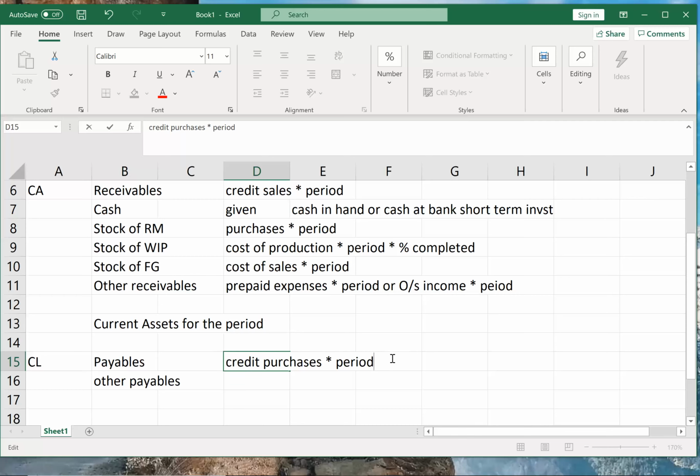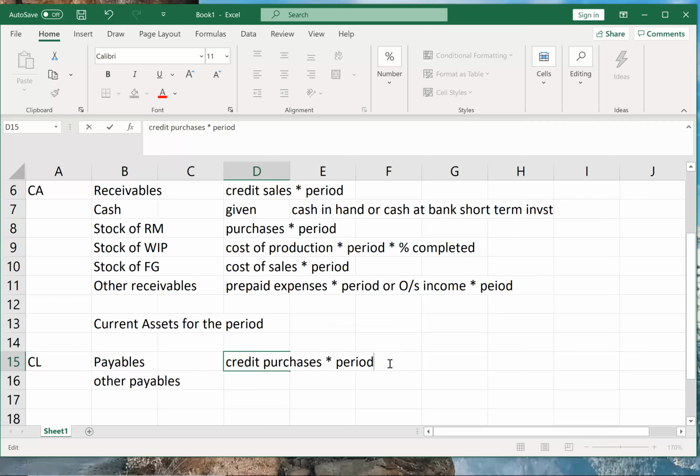Correct. Again, for creditors, don't take cost of production or cost of sales. Because what are you purchasing? You are only purchasing raw material. If you take cost of production, you are also including labor and expenses which were incurred within the factory. So for payables, I will not take cost of production. I will not take cost of sales. I will just take purchases, that too credit purchases.